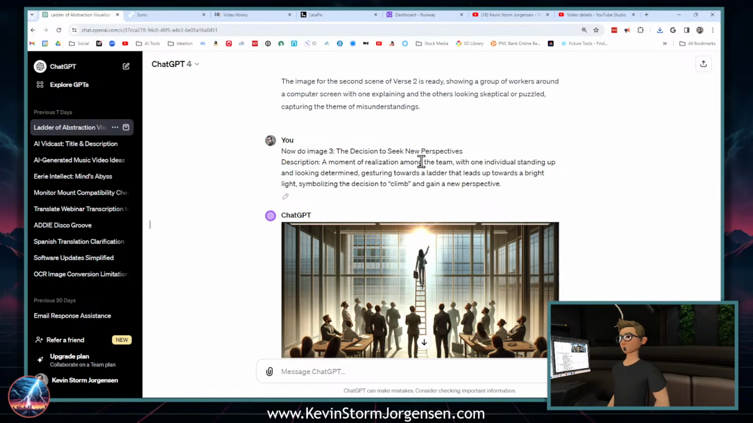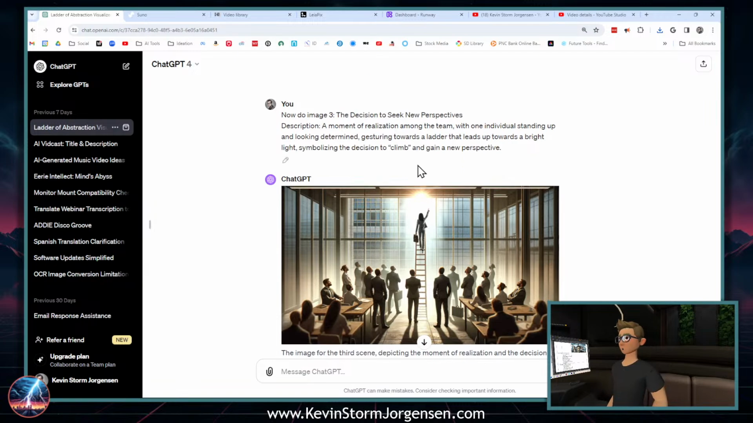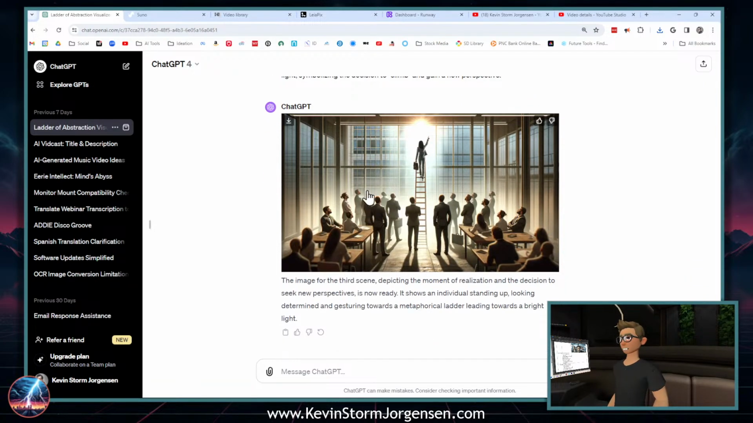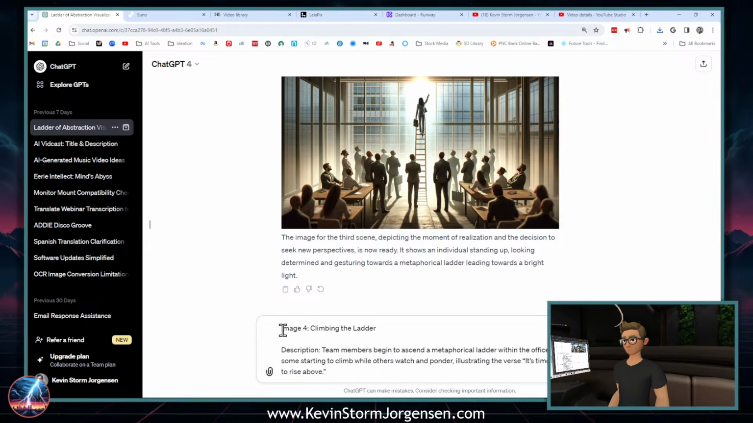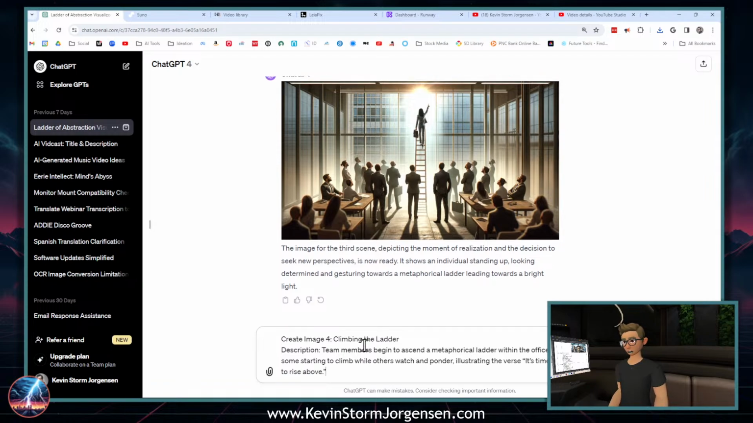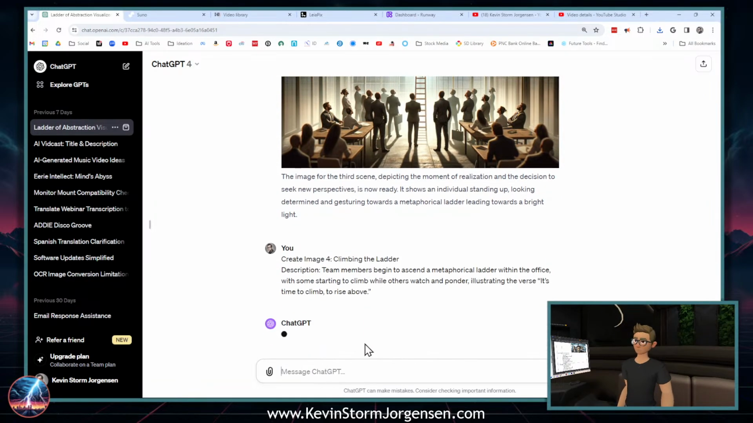This is the decision to seek new perspectives, a moment of realization among the team, with one individual standing up and looking determined, gesturing towards the ladder that leads up towards a bright light, symbolizing the decision to climb and gain a new perspective. Well, we kind of jumped ahead. That's supposed to be her start up the ladder, but she's already up the ladder. But let's see what this one does. Create image 4. All right. Boom. And let's see what it comes out with.